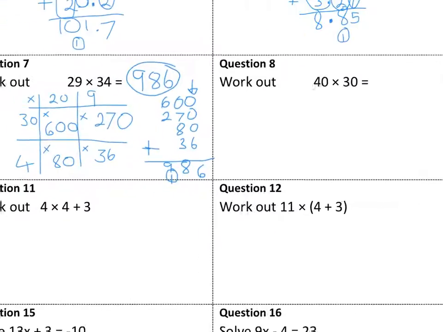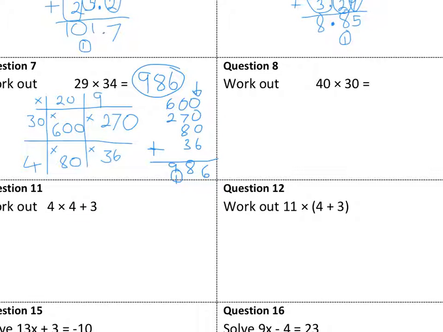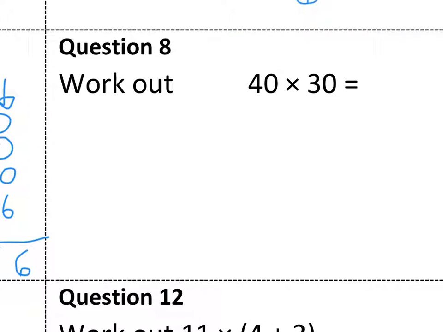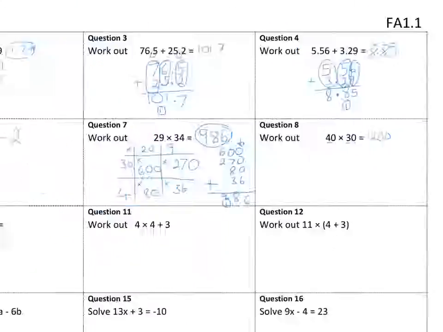40 times 30. I don't actually need to do this long method with this one because I've got a number and a 0 and a number and a 0. So if I just multiply the non-zero numbers, 4 times 3 gives me 12, and I've got 2 zeros. That's that.